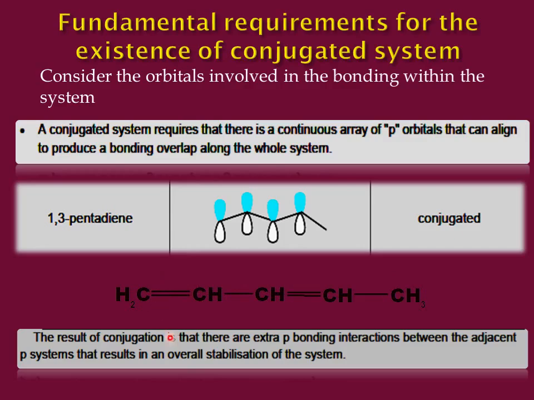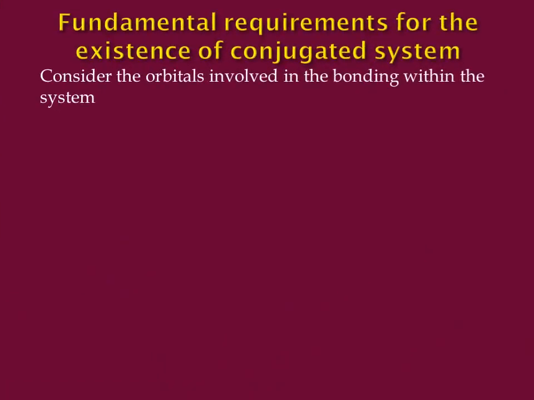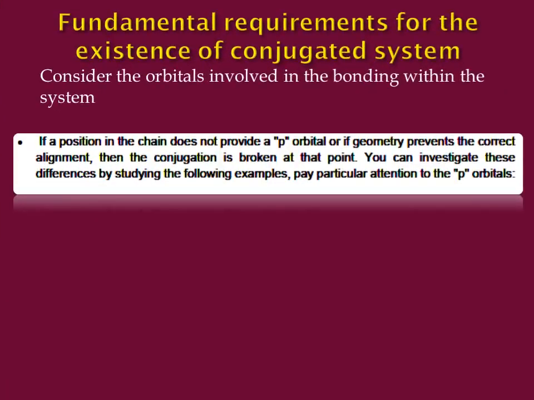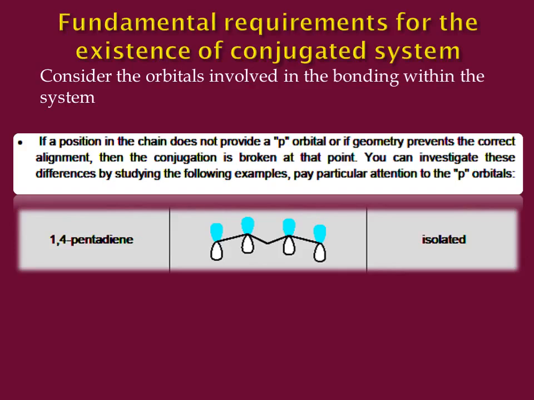Students, let us see what happens in an isolated system. If a position in the chain does not provide a p orbital, or if the geometry prevents the correct alignment, then the conjugation is broken at that point. You can investigate these differences by studying the following example. Look at the example of 1,4-pentadiene.